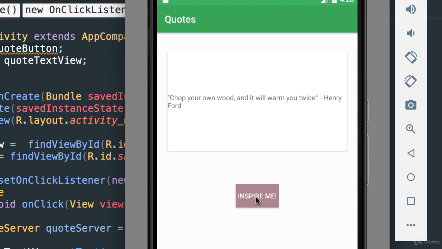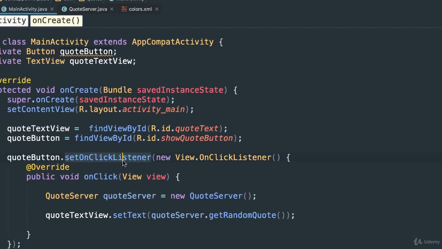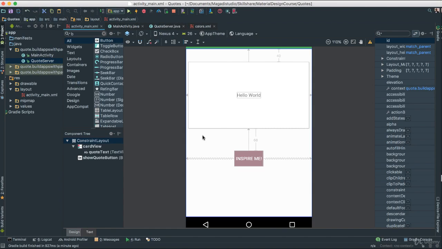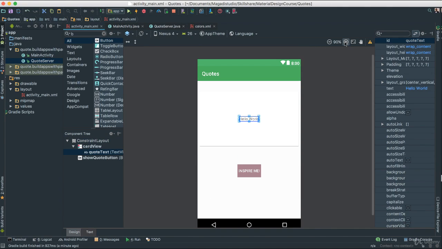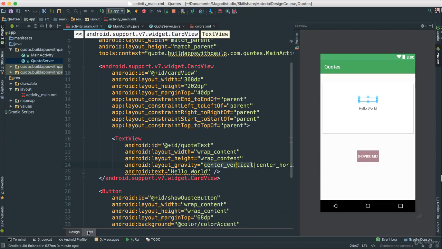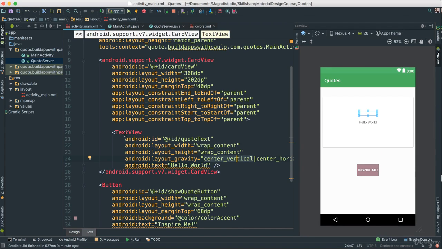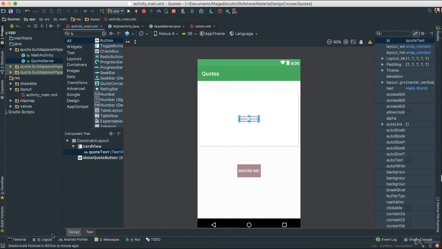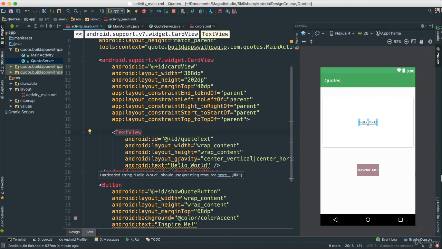Look at that. Now, there's a few things I don't like here. So first of all, let's make sure we have a good padding because the text is bleeding out to the left here, right? And I'm going to make this text a little bit bigger. So where do we change that? Well, we go back to our activity main here. We know there's the text. Let's make this a little bit smaller. So let's go to the actual text. I know it's here, text. Again, this is the same representation that we have here, but now we are inside of the code XML. So we can change things around here.